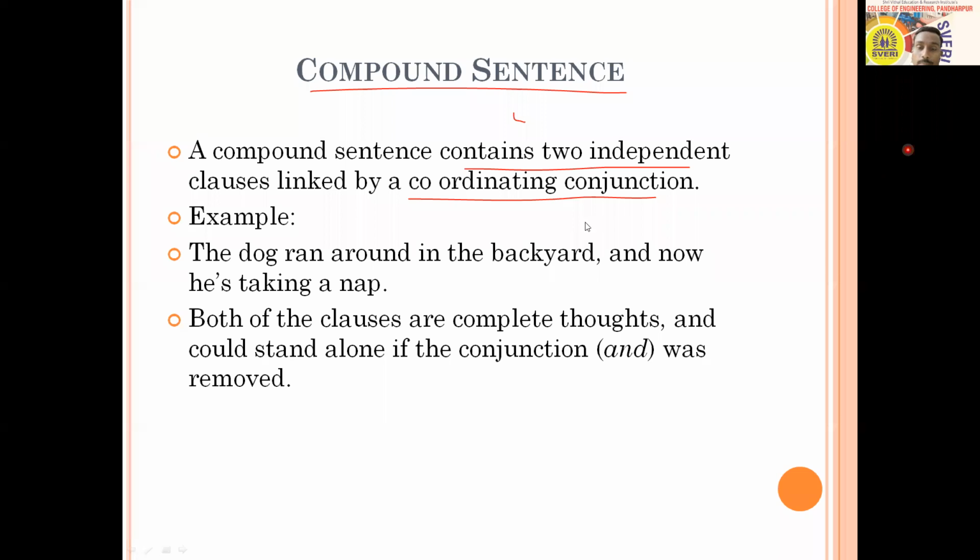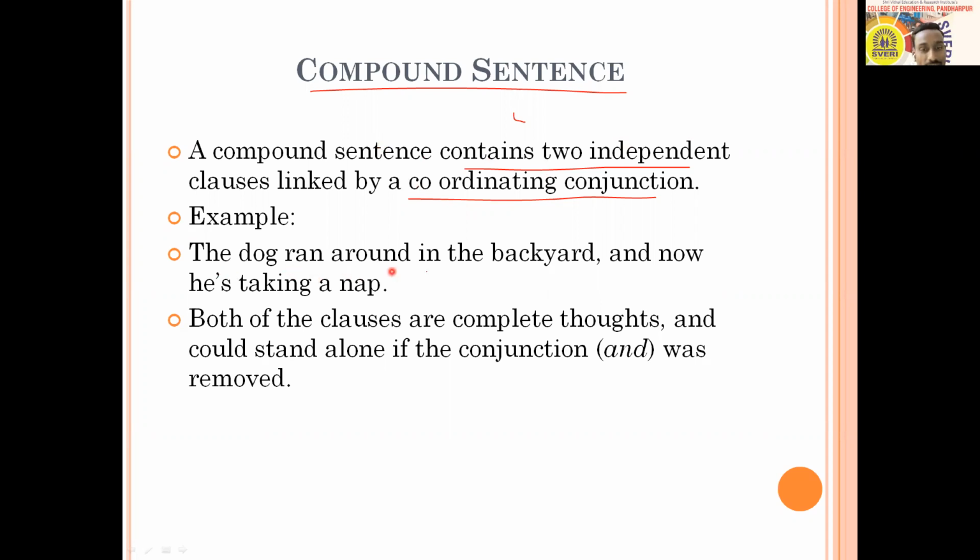If you remember, conjunctions are classified into coordinating conjunctions and subordinating conjunctions. So which are coordinating conjunctions? They're called main or principal conjunctions, where they join two main clauses. You can see examples here.